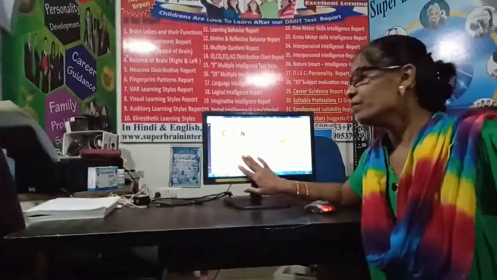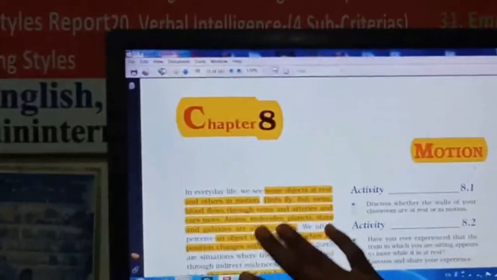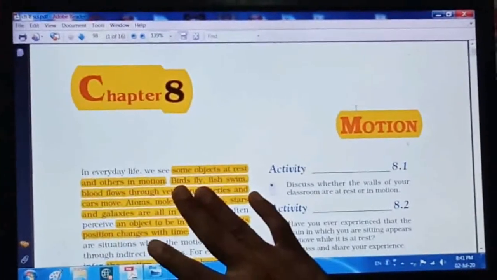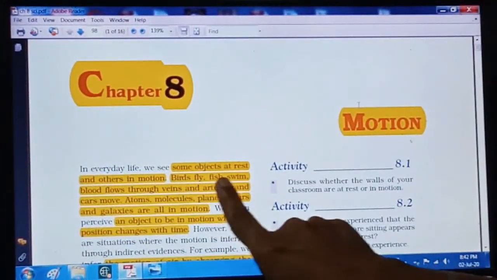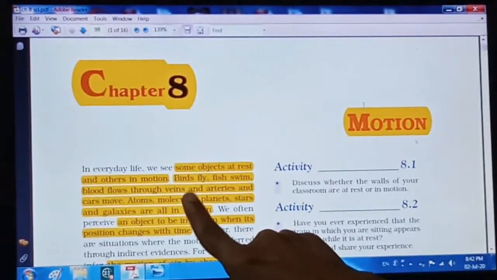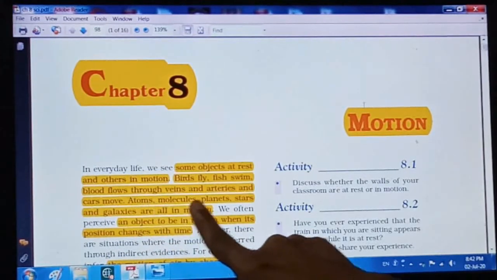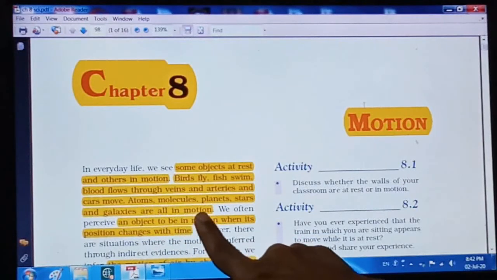See here, we are seeing so many objects around us that are always in motion. Some examples are given here: birds are flying, fish swim, blood flows through our arteries and veins, cars move. Atoms, molecules, planets, stars, galaxies are all in motion.